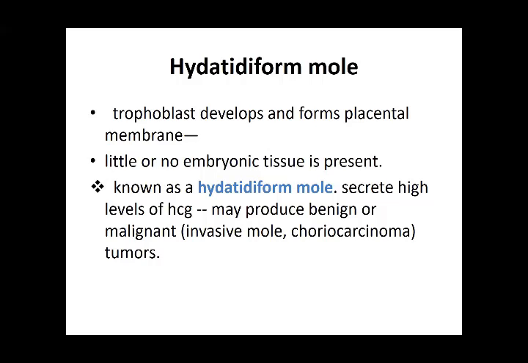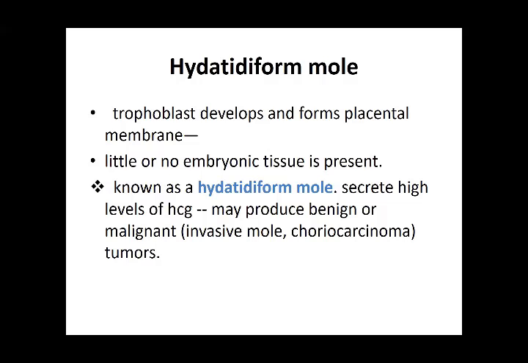So the hormones are produced, which is HCG, and there is trophoblast. It is a sort of fertilization without the nucleus of the female cell, and the trophoblast develops. They form the placental membrane and the placental hormones. HCG is formed, and HCG is the material used for the pregnancy test.